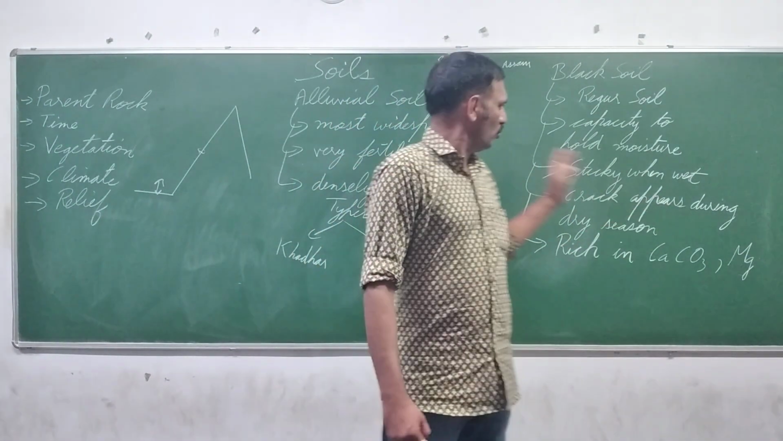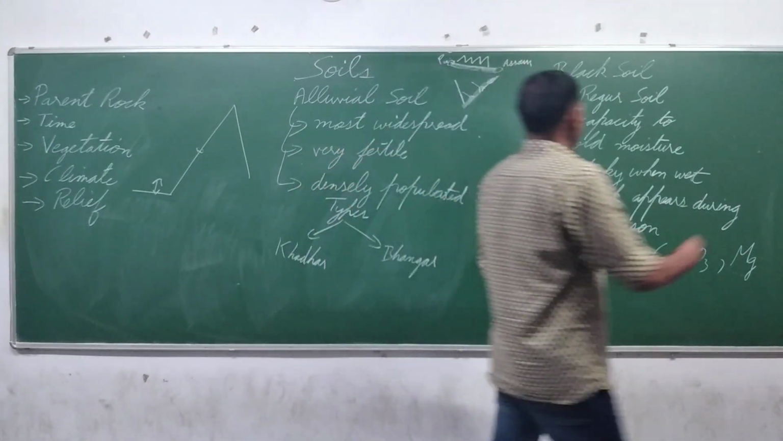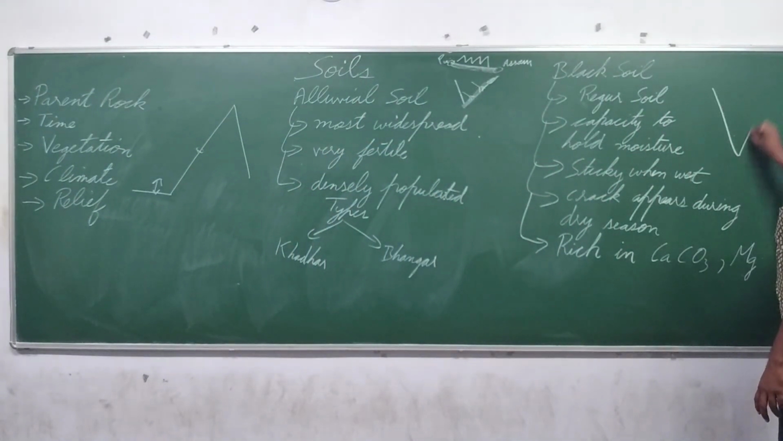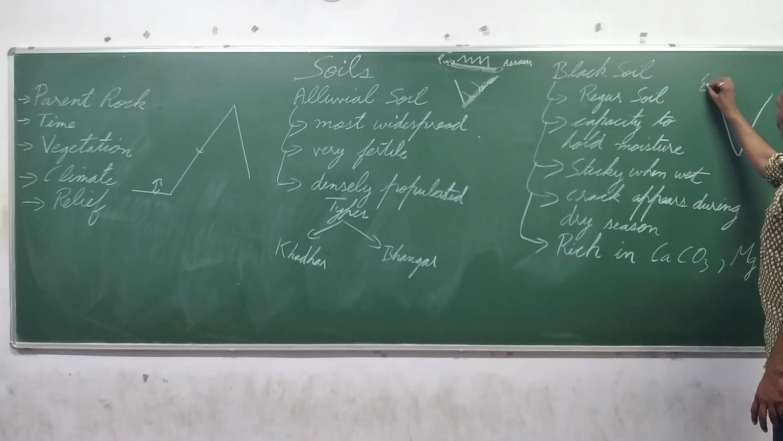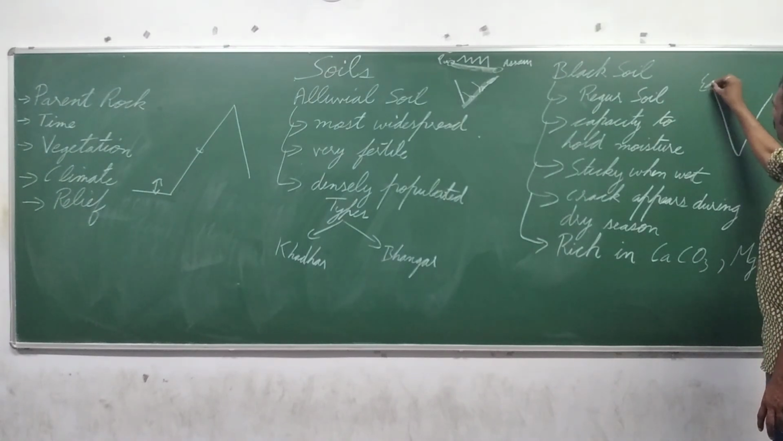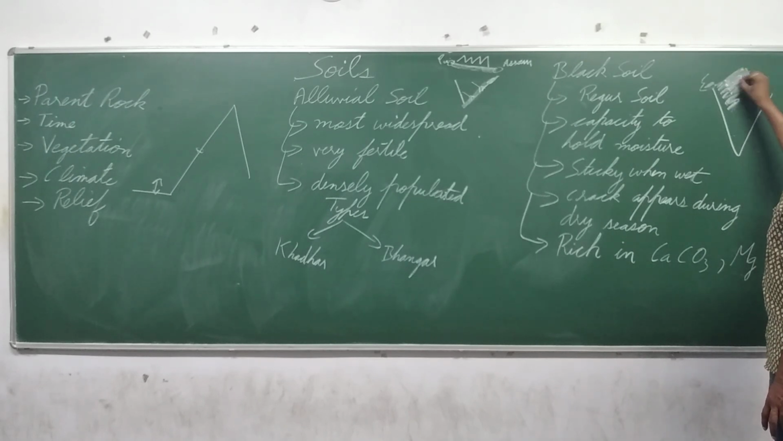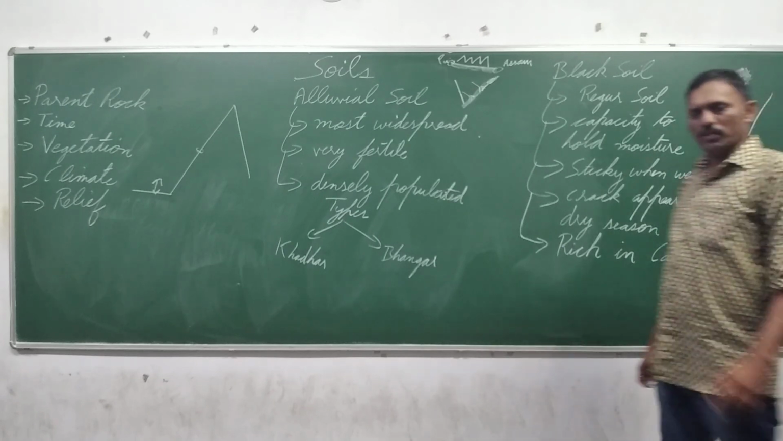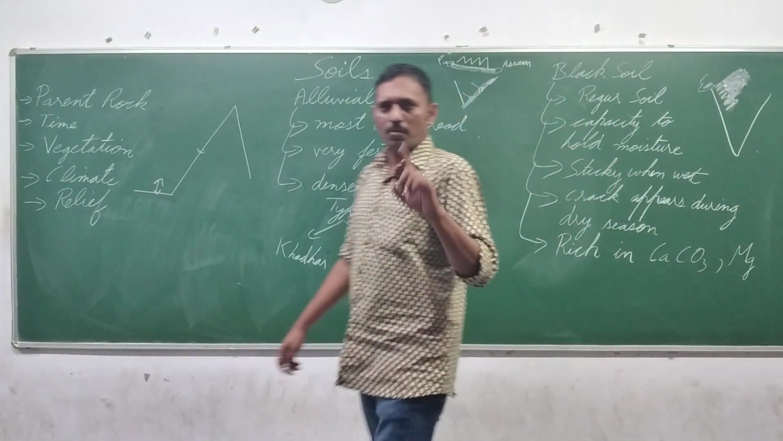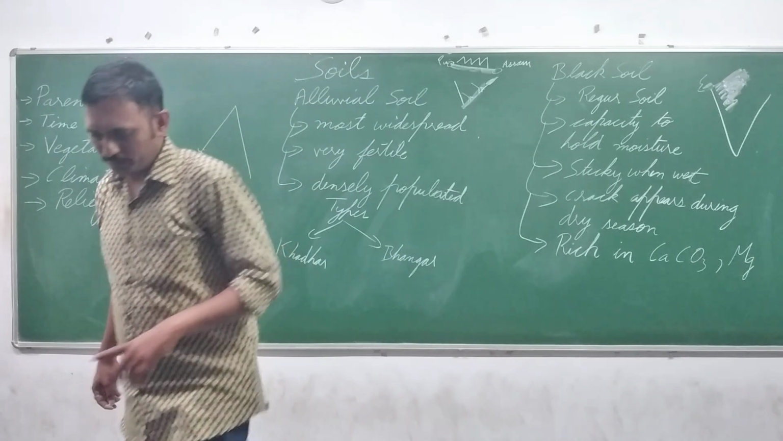So these are the two major soil types, and this soil occurs in southern parts of Gujarat, Maharashtra and Madhya Pradesh. These are the areas where black soil is found. Is it clear? Black soil and alluvial soil.